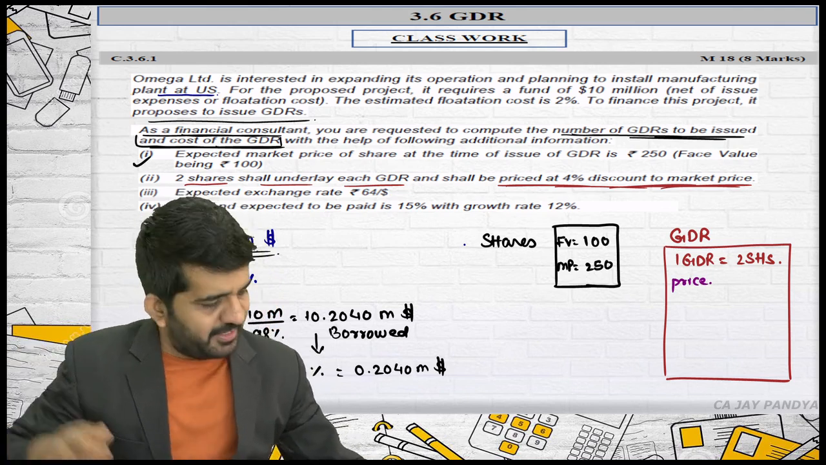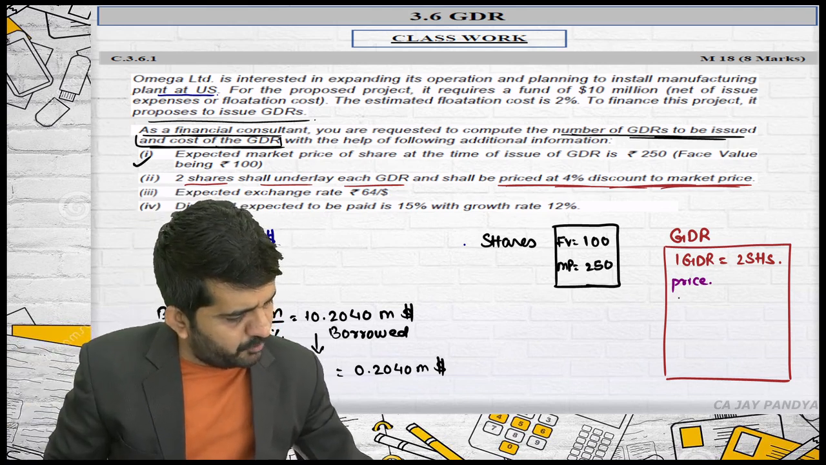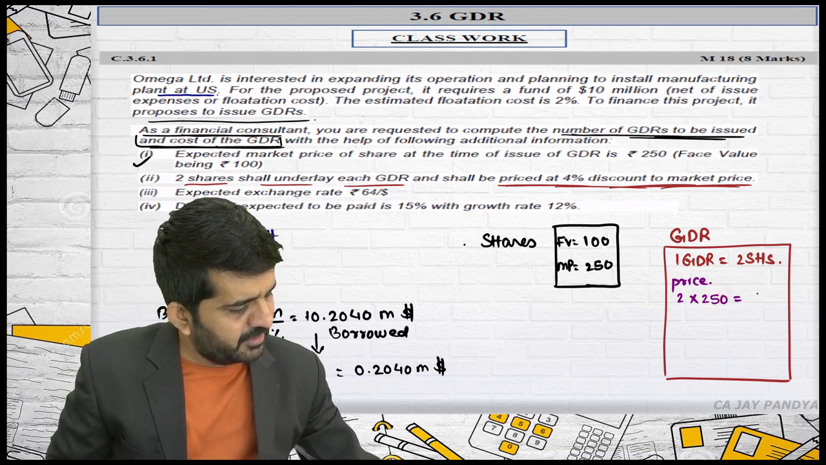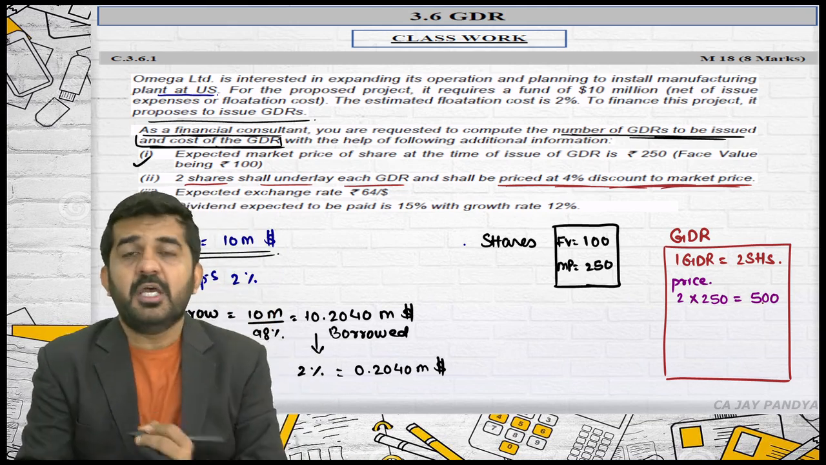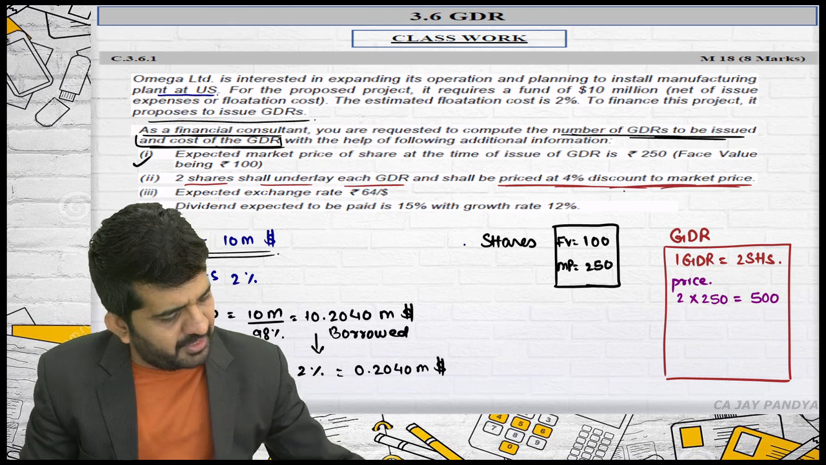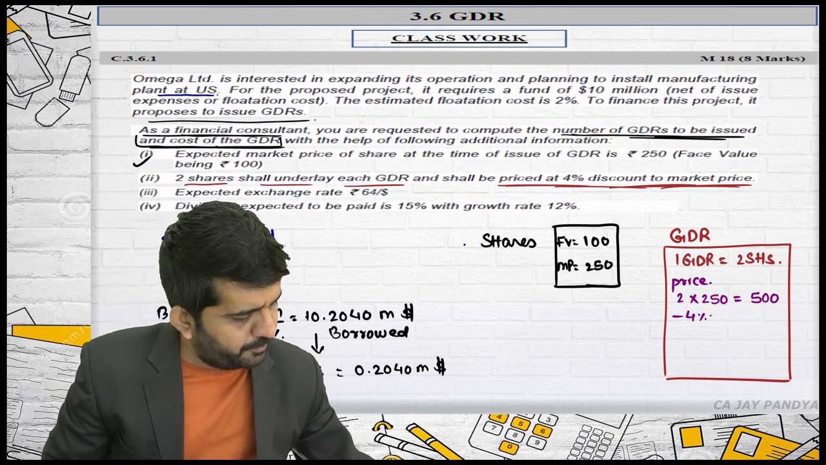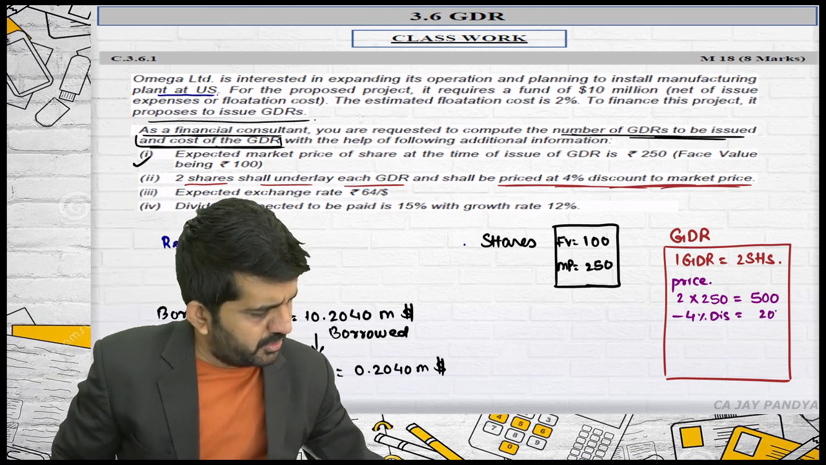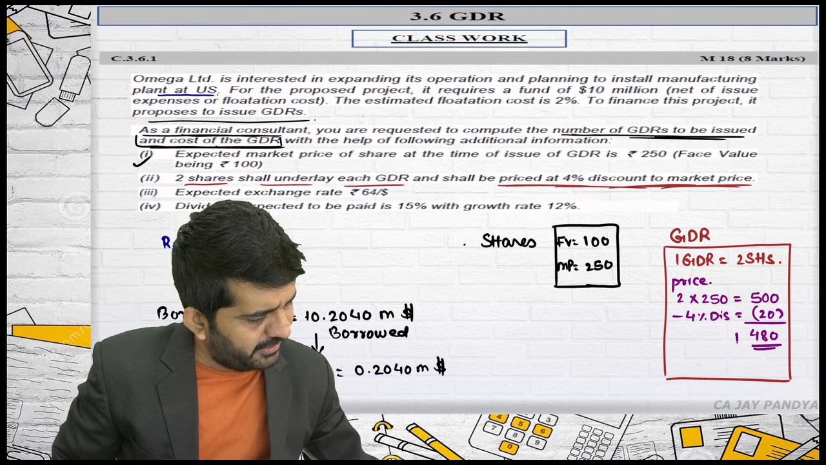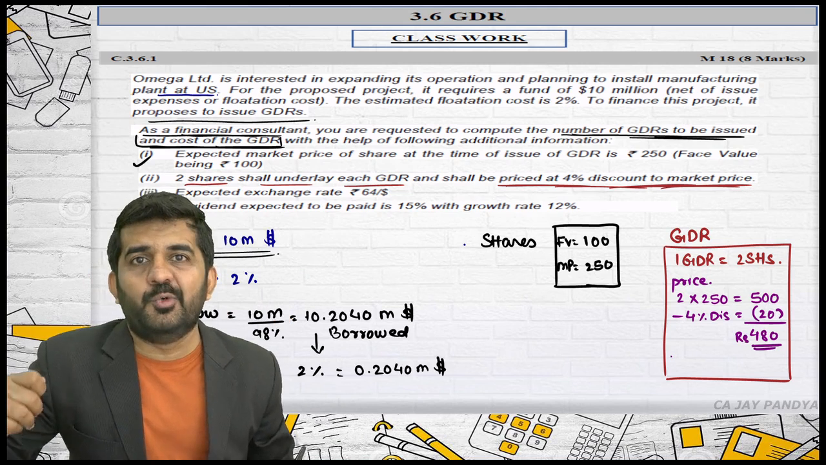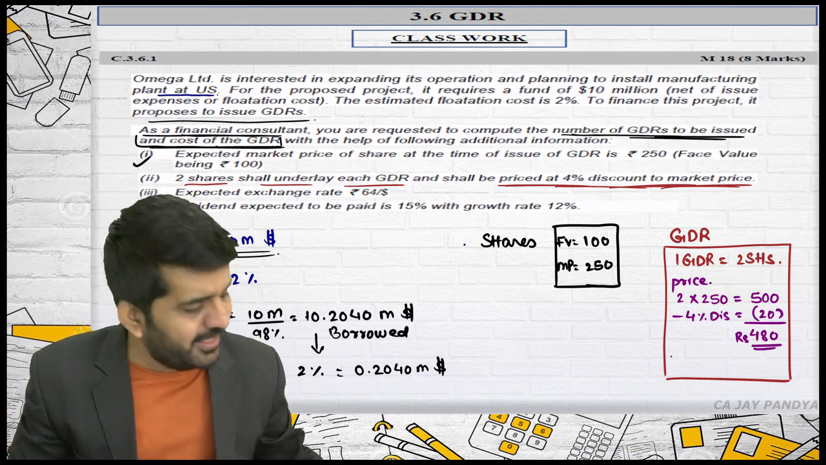It will be market price. What is the market price of 2 shares? 2 multiplied by 250. That is 500 rupees. But it is not valued at market price. It is issued at a discount on market price. Minus a 4% discount. 5 4s are 20, and this will be 480 rupees. Each GDR is valued at 480 rupees.